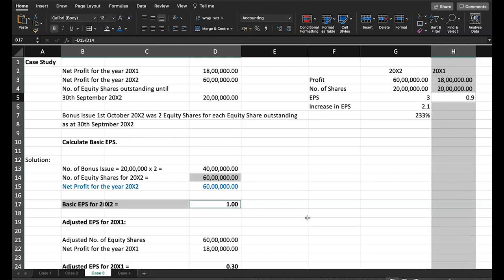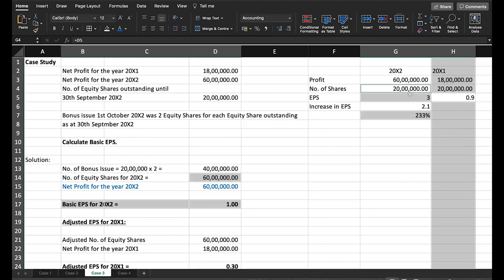You will commit that mistake if you perform the calculation like this, and it becomes misleading, because if you look at the reality, based on the old number of shares, their EPS is actually 3. EPS has actually grown by 233%. But because this company has gone for a bonus issue, you have taken the denominator as 60 lakh shares instead of 20 lakh, but actually nothing has changed because there is no change in resources.